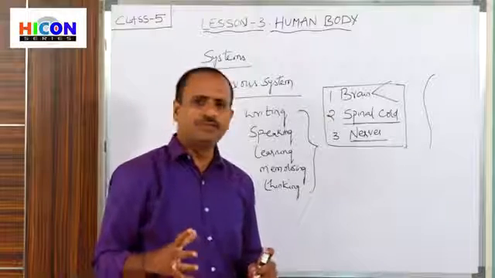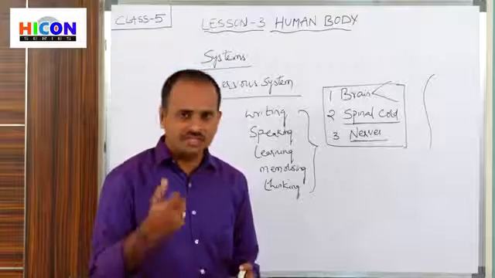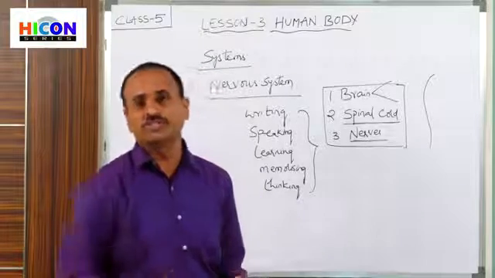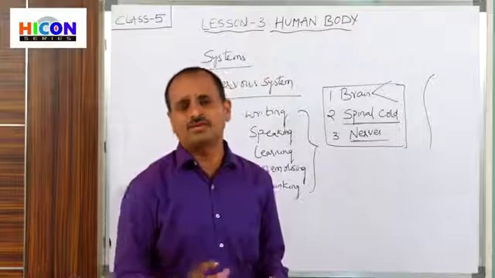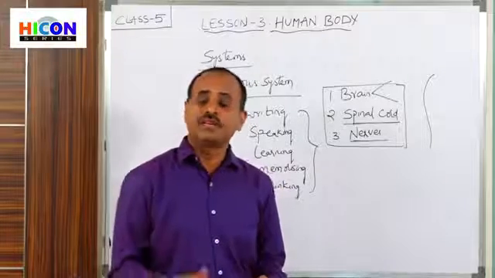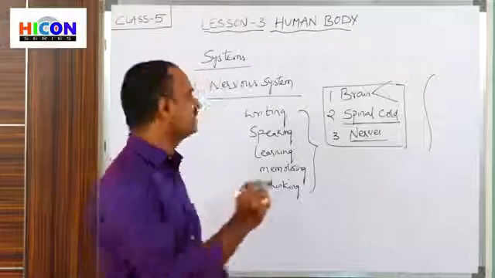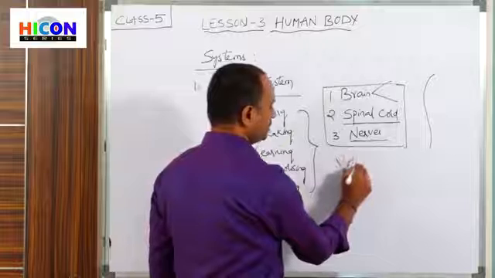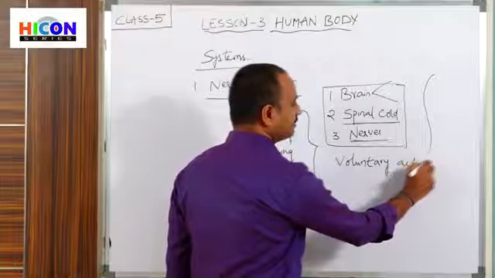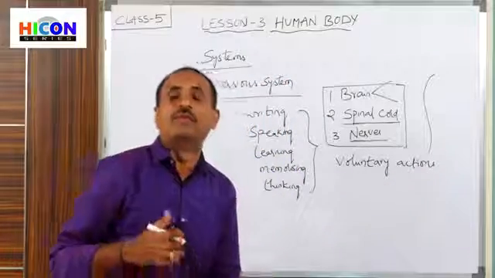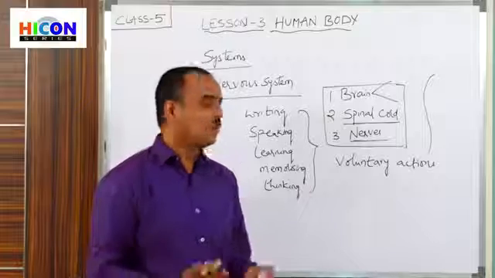So children, we do some actions with our knowing, that means with our consciousness. For example, we write with our consciousness. We do any work with our hands or legs with our consciousness. Those actions which are carried out with our consciousness are called voluntary actions. Voluntary actions means the actions performed by our body with our consciousness.